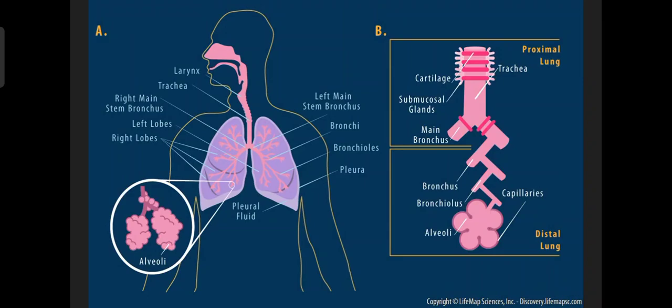Bronchi give rise to the primary bronchi, secondary bronchi, tertiary bronchi. Then bronchioles are there, and finally they open into the sac-like, bag-like structures called the alveoli. In the next diagram you can see a flower-like structure, that is the alveoli, where actually the exchange of gases will take place.